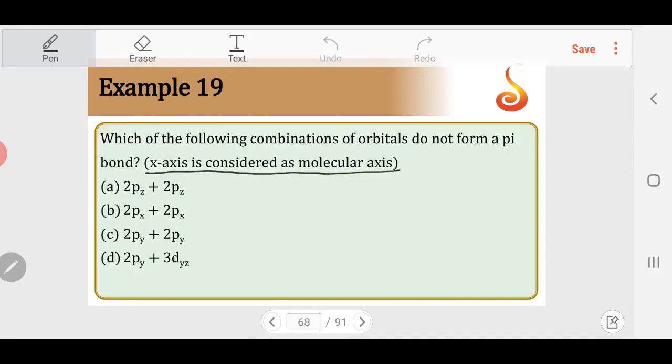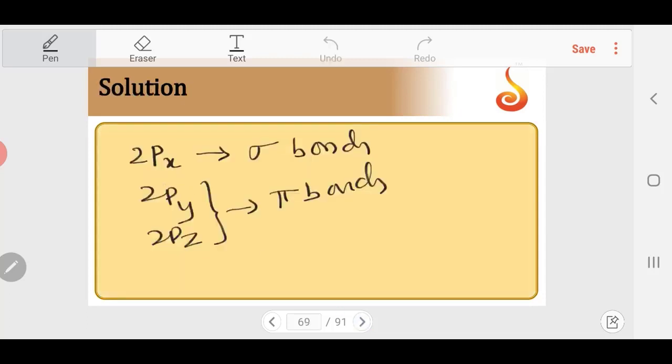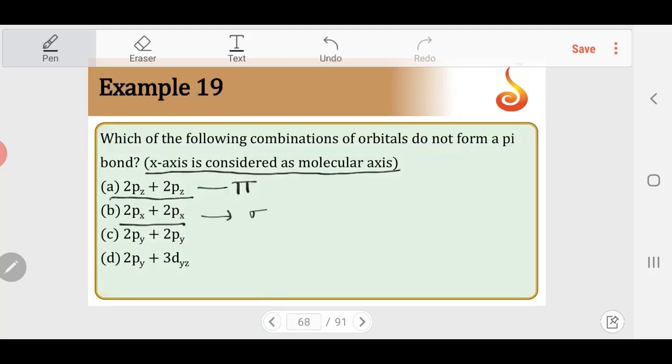So if you take a look at the given options, 2pz can form a pi bond because the x-axis is the molecular axis. So this will form a pi bond. 2px, as we wrote now, always forms sigma bonds. So 2px will form only sigma bonds. 2py with 2py will again be a pi bond. 2py and 3dyz, so it is a d pi p pi bond.